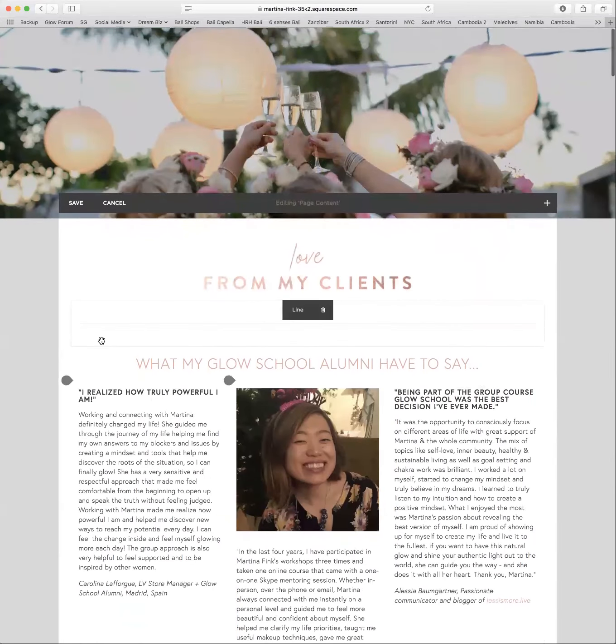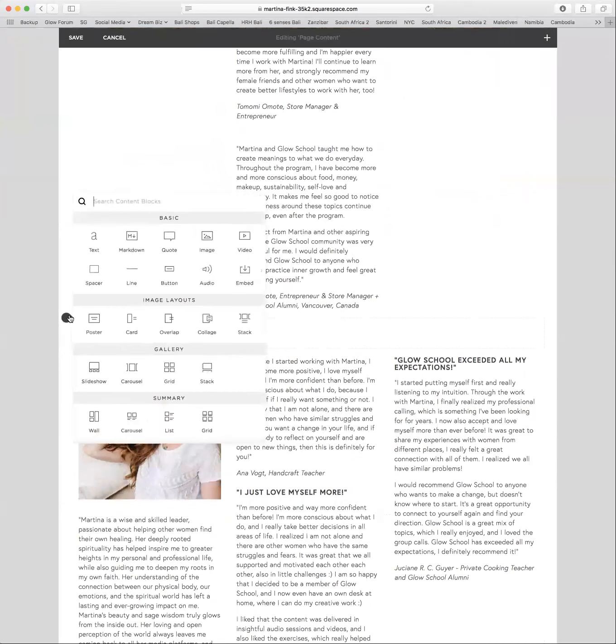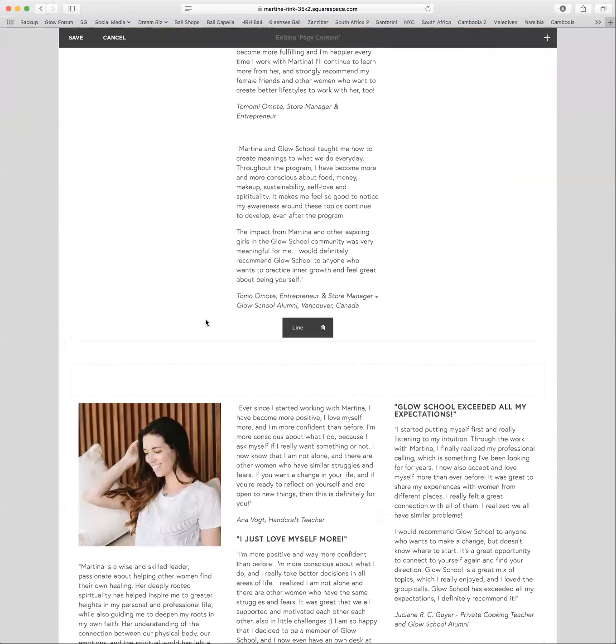So now let's add a few more elements to this page. Maybe I want to make a line. So just put in the line there. If I want the line to be only underneath this text, I'm going to put it there. Okay. If I want to change that, I just move it back. Always focus on the black line.